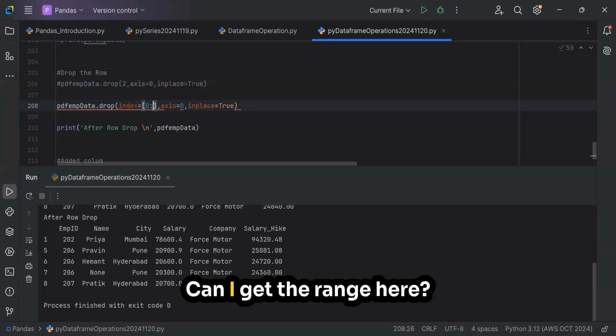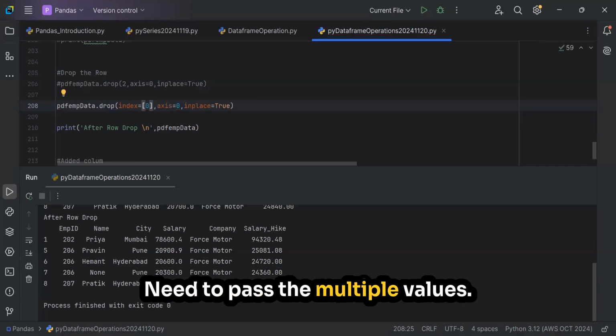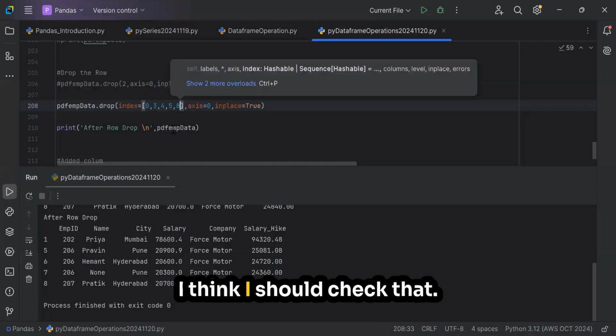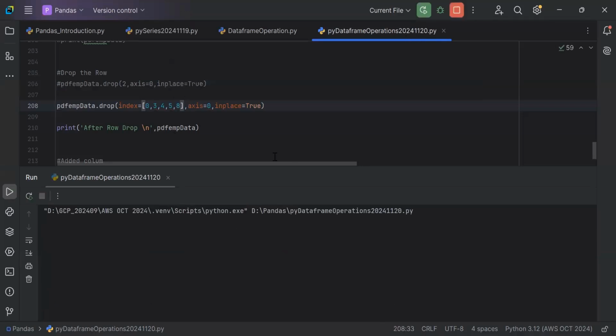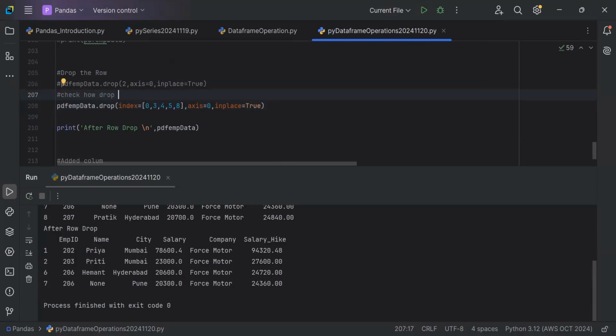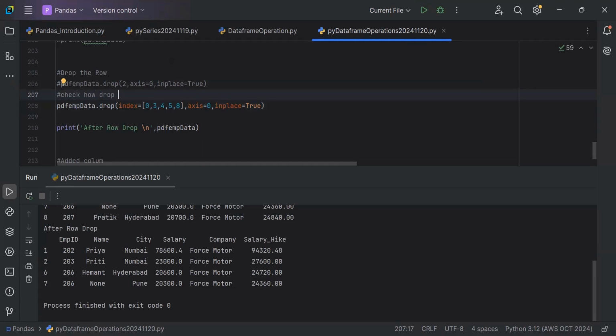So can I give the range here? No, need to pass the multiple values. Okay, that's fine. So range I should be able to give, I think I should check that. Okay. So after dropping, I again need to reset the index because the values are like 1, 2, 6, 7.